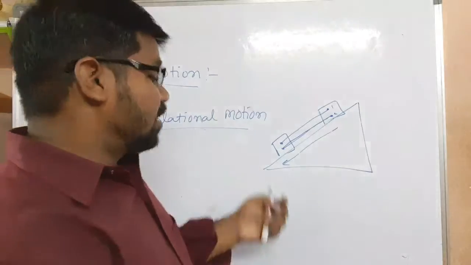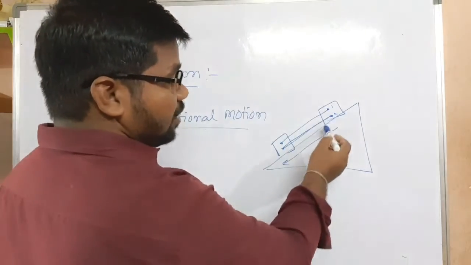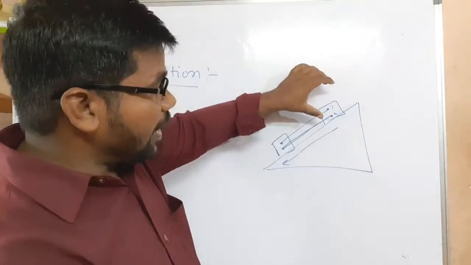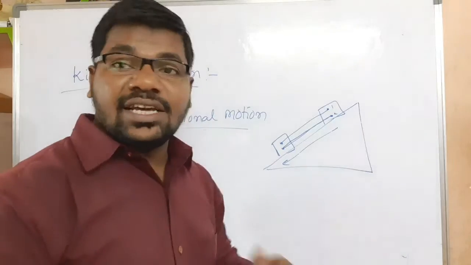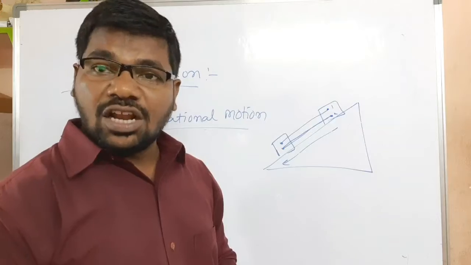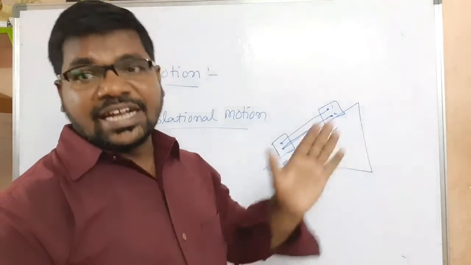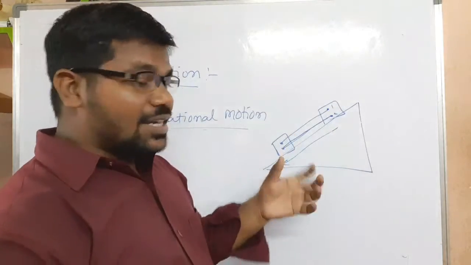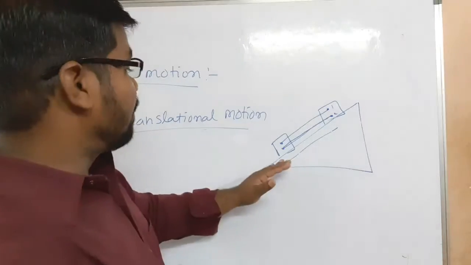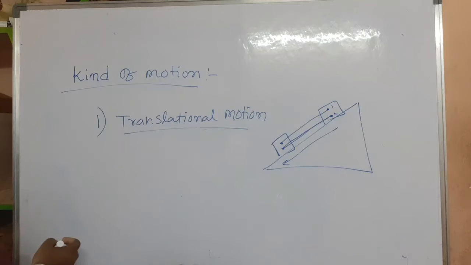So understand here, consider a body which is sliding. Consider 2 points in the body. While the body moves, the particles cover linear distance. This kind of motion we can say translational motion. The body must move in a straight line, and all particles in the body cover a linear distance. So we can say this type of motion is translational motion. So next,